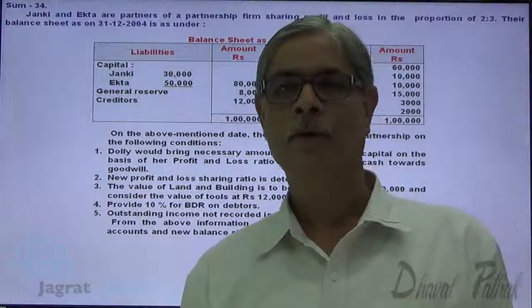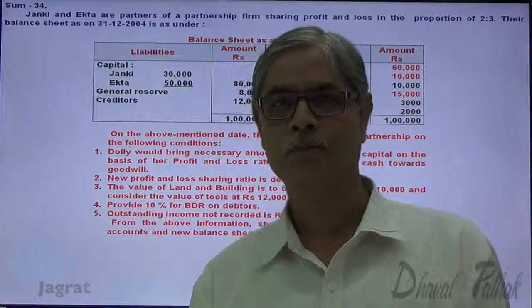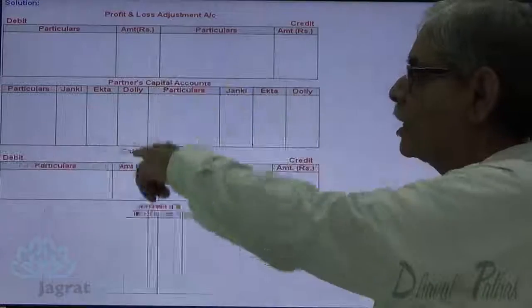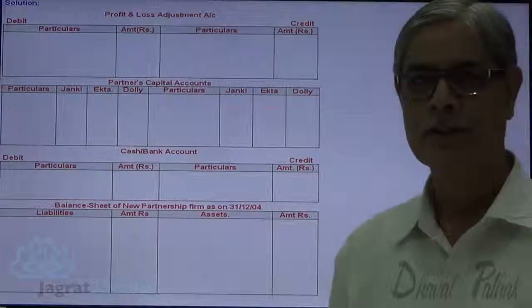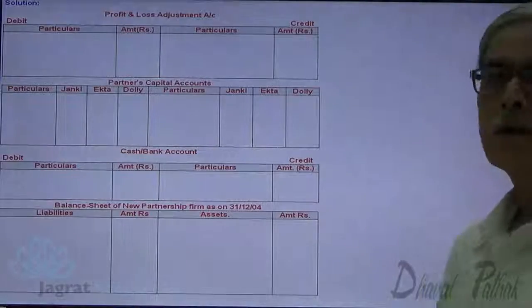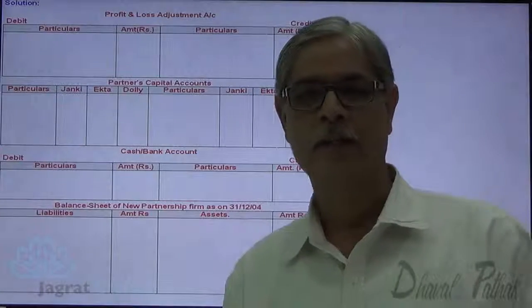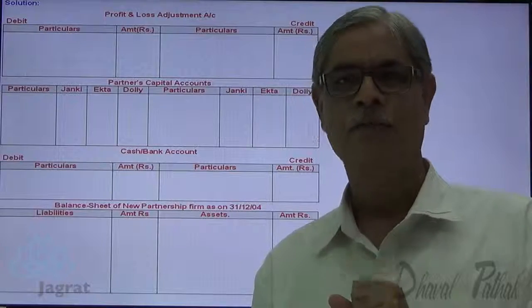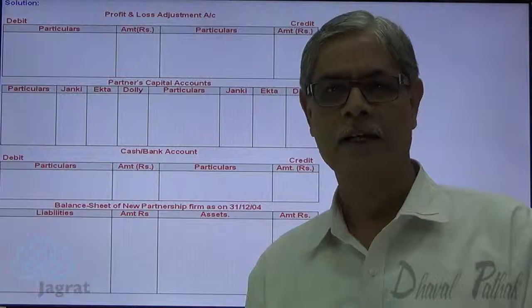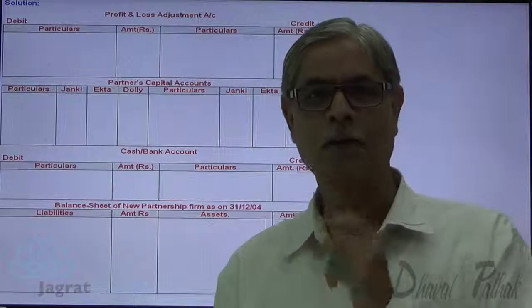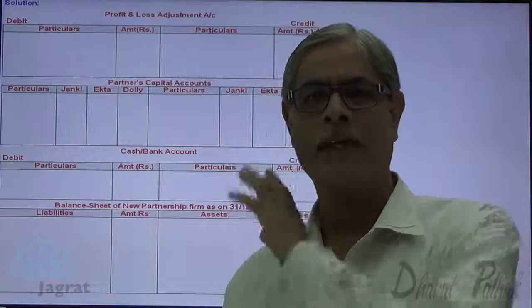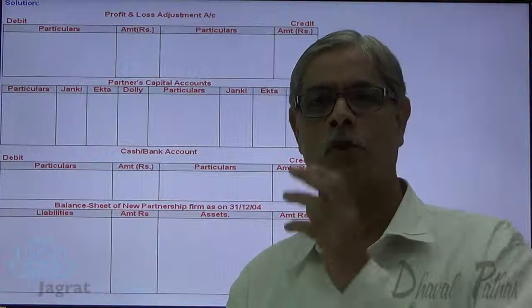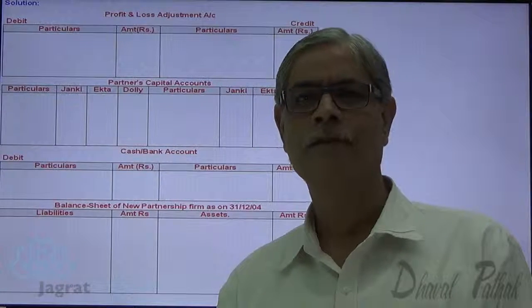Now, let us start with this sum. Here I prepare the profit and loss adjustment account. This is the partners' capital account. This is the cash and bank account. This is the balance sheet after admission. First of all, I will start with revaluation adjustments. Then I will calculate goodwill. After giving the effect of revaluation adjustments and goodwill, I will find out the capital of Janki and Ekta, and on the basis of that capital, the proposed amount is to be brought by Dolly.